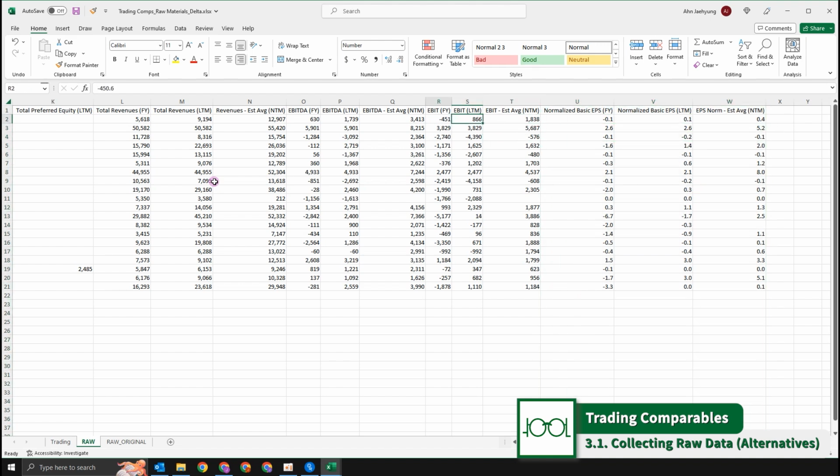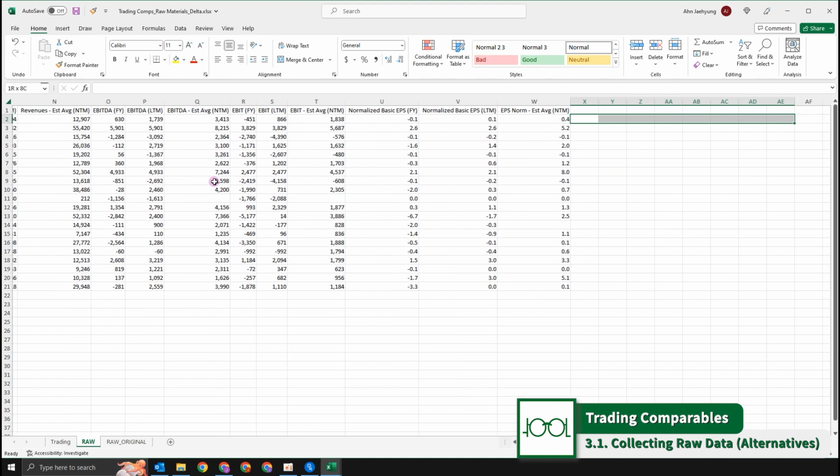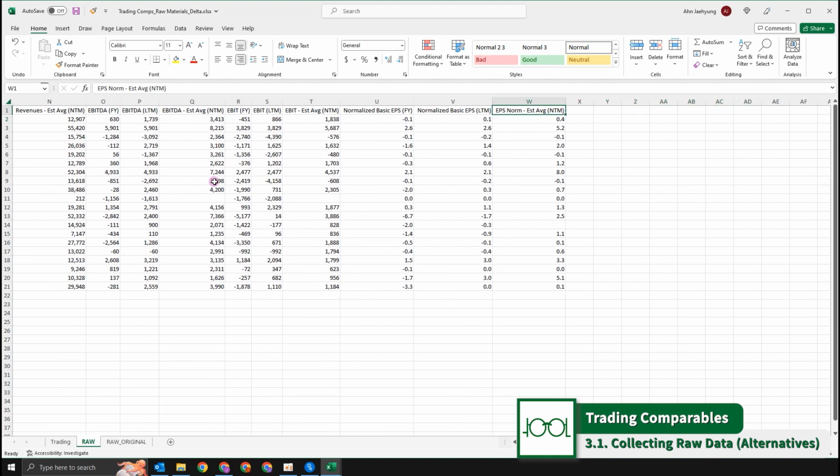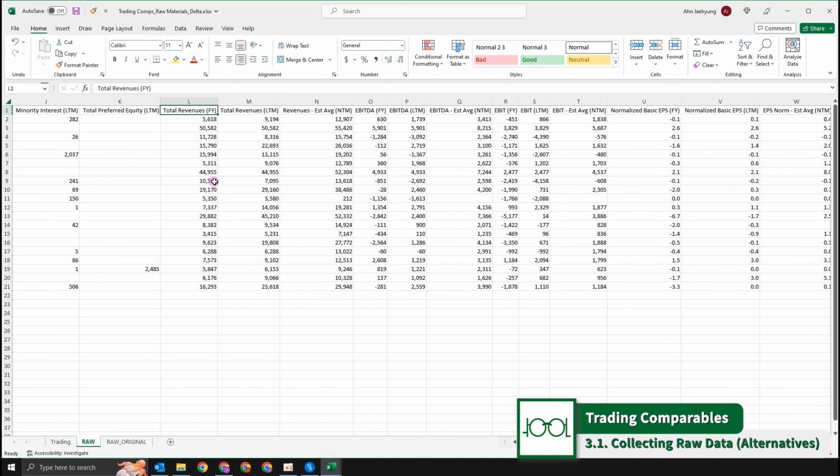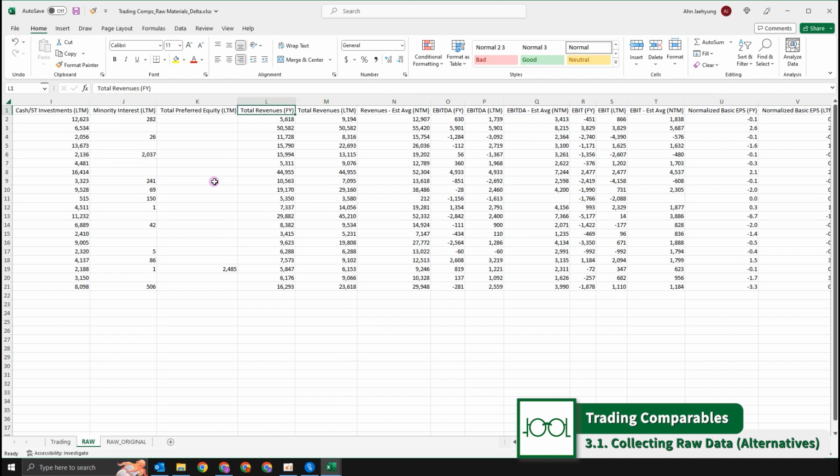So four sets of performance metrics. In actual practice, maybe you'll have much longer data sets. And for the time frame as well, we have only downloaded full year, last 12 months and next 12 months. So just three time frames, for simplicity. In actual practice, maybe you'll have two years forward multiples.